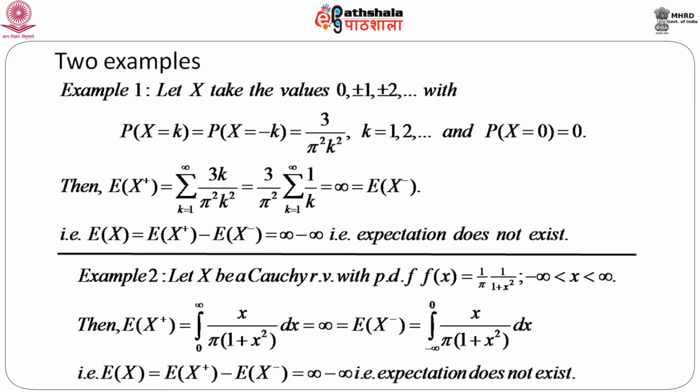Similarly, if we consider a Cauchy random variable with PDF f(x) equals 1 by pi times 1 by 1 plus x square, as x lies between minus infinity and infinity, if we calculate expectation of x plus, which is integral 0 to infinity x by pi into 1 plus x square dx, it can be shown that this equals infinity, which is exactly equal to expectation of x minus, that is integral minus infinity to 0 of x by pi into 1 plus x square dx. Hence again here also expectation of x is of the form infinity minus infinity. That means we say that expectation does not exist.